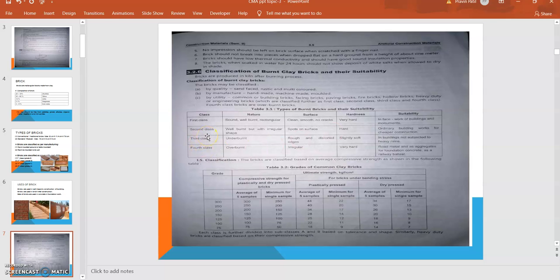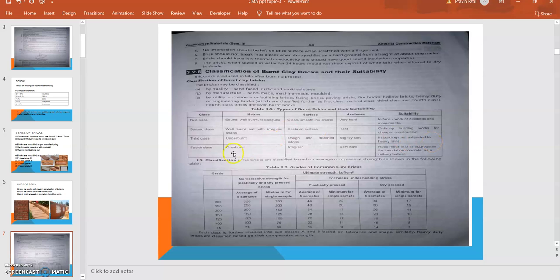Second class bricks are generally well burnt but with an irregular shape. Spots are observed on the surface, and they are hard. They can be utilized for ordinary building work or for cheaper construction. Then third class bricks are underburnt, having rough and distorted edges, and are slightly soft. They are used in building but not subjected to heavy rains.